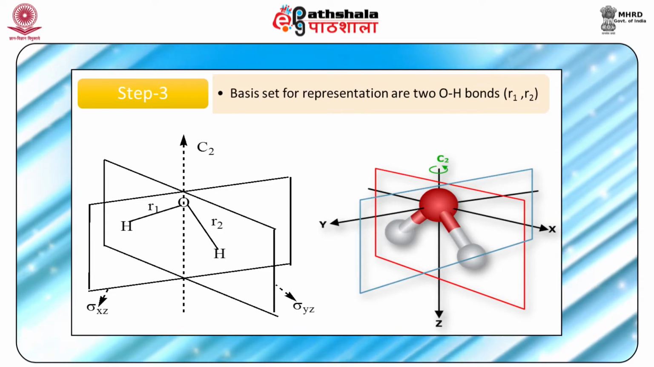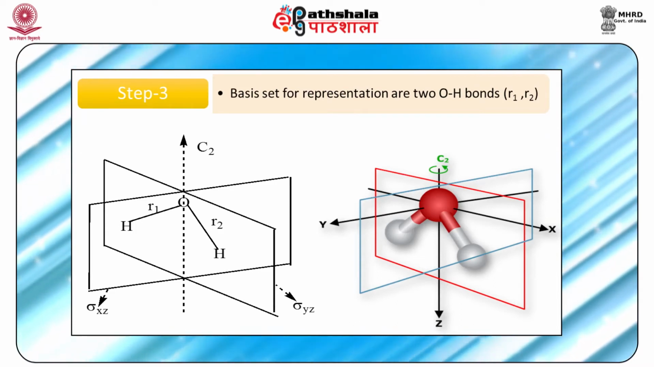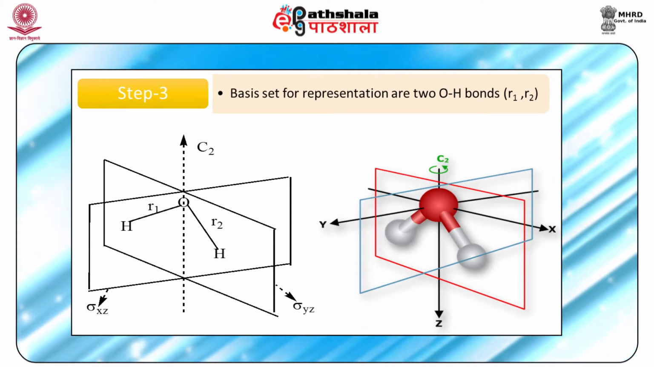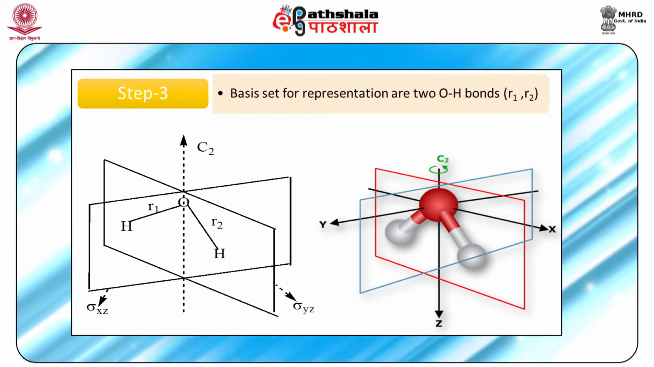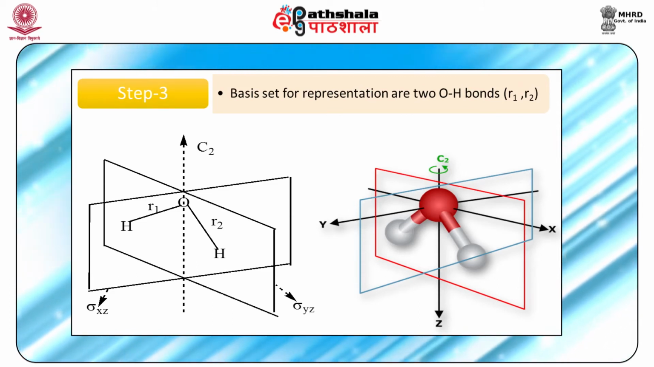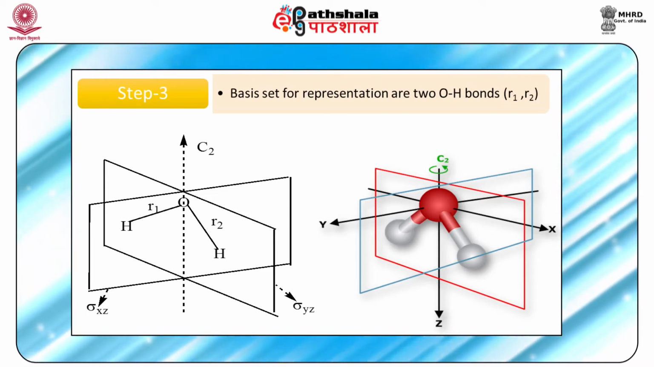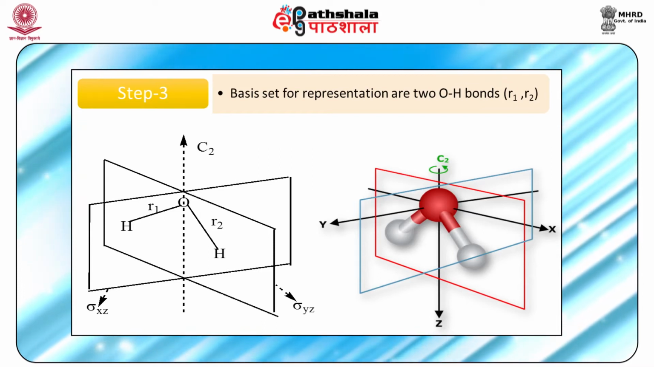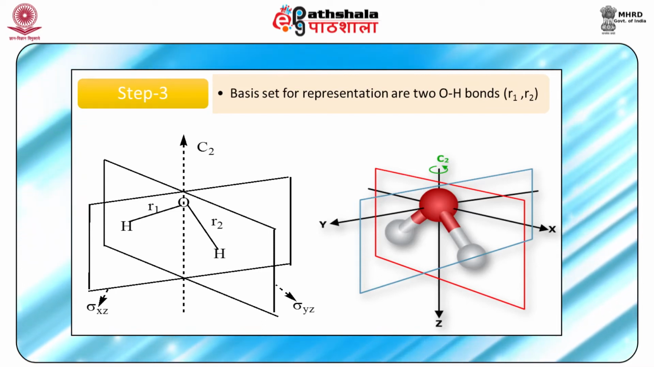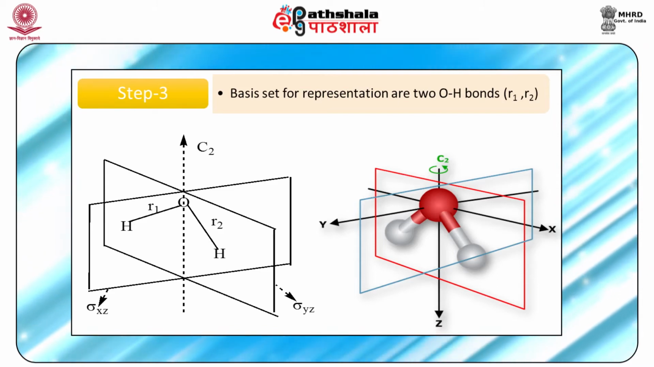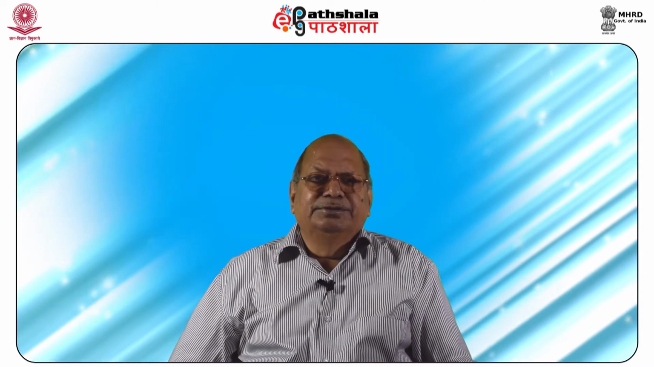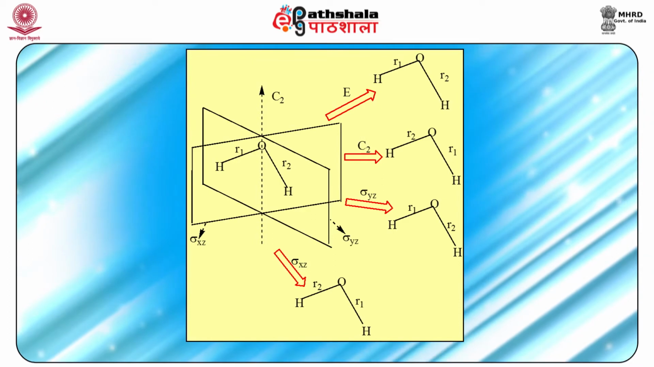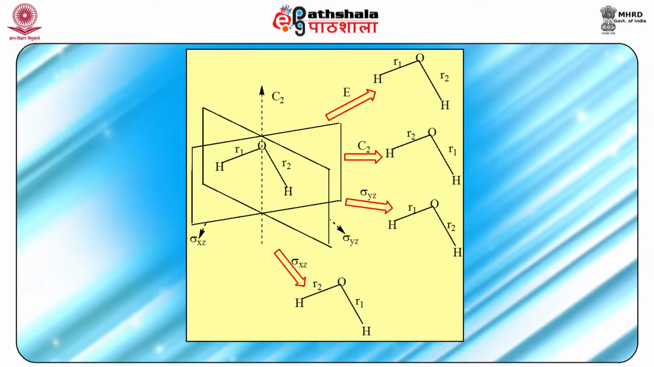Now, step 3. The basis set for the representations are the two OH bonds, R1 and R2, and we will see the effect of the symmetry operations of this C2v point group on these bond vectors. C2 shifts both of them, sigma yz leaves both lying in the plane, sigma xz shifts both, and E does not shift them. Like this we will see the effect of symmetry operations on these vectors,